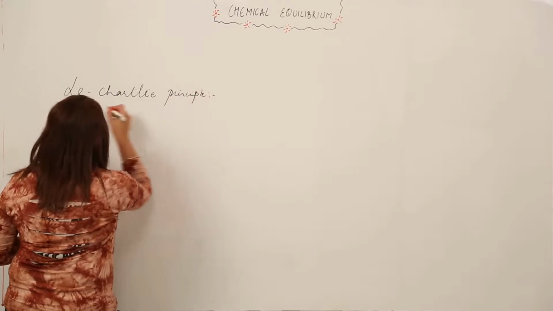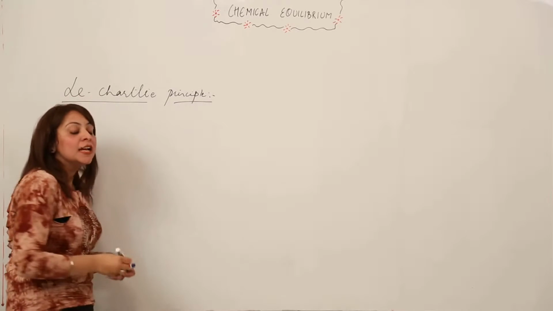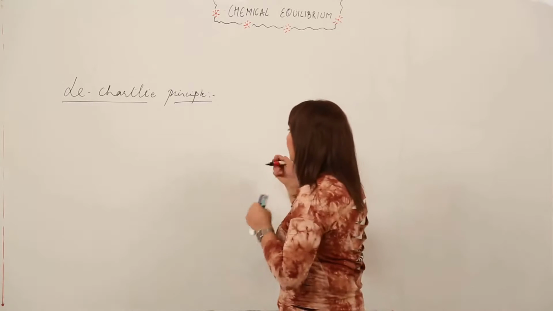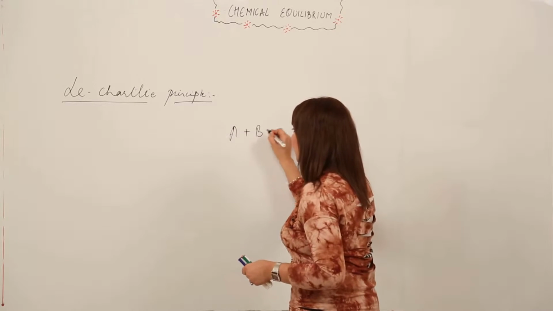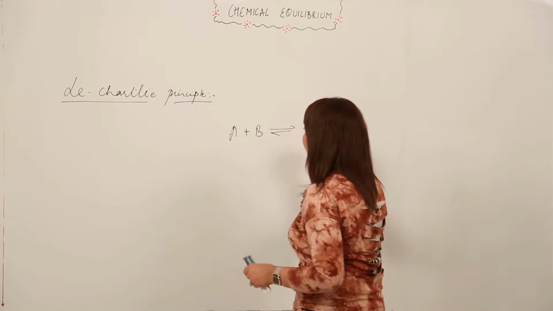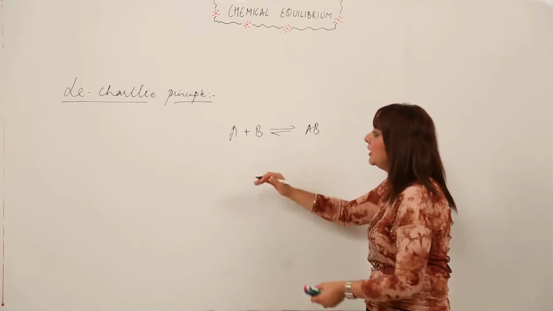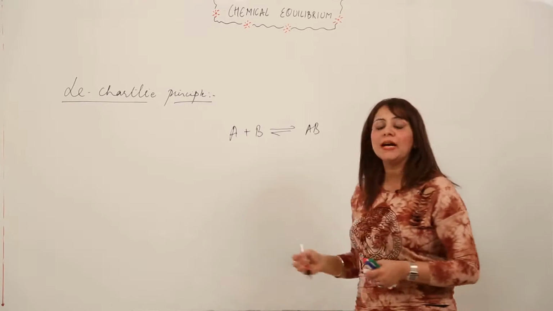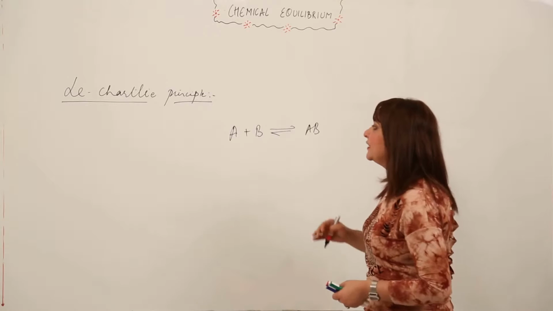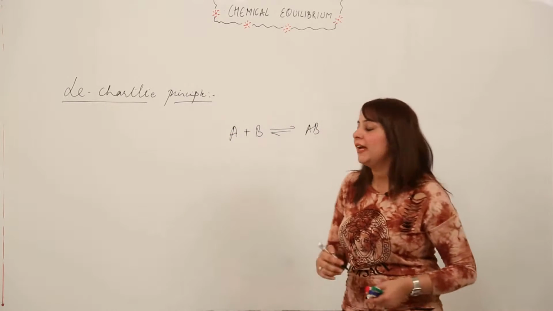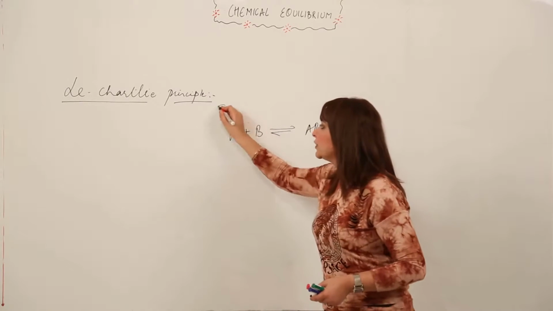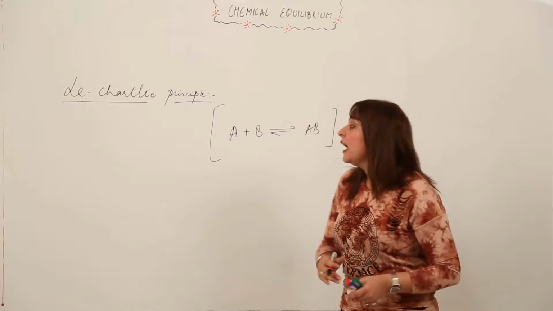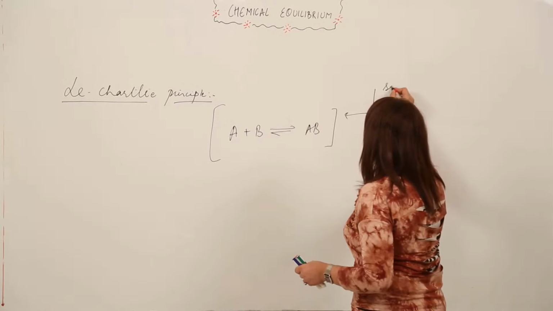Right. So what does this Le Chatelier principle state? Suppose we have a reaction, I'm taking an example, as I wrote on the board, that is A plus B forms AB, or we can say A and B are in equilibrium with the product AB, right? According to the Le Chatelier principle, when any reaction is in equilibrium and it is subjected to some kind of stress.